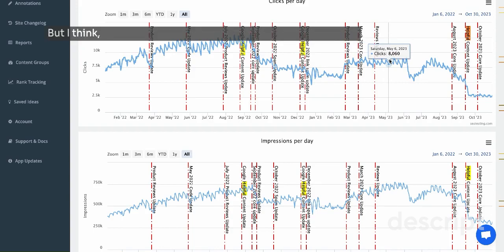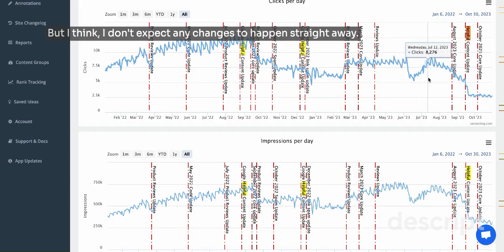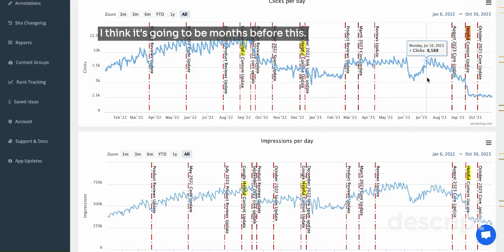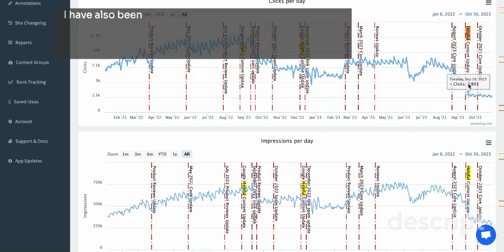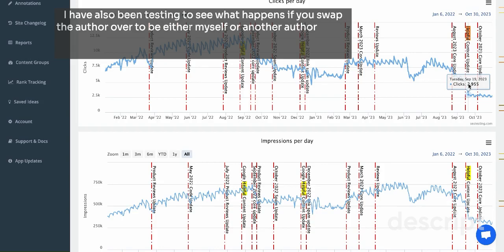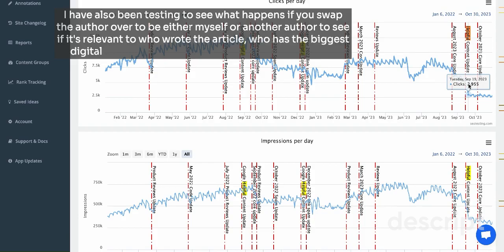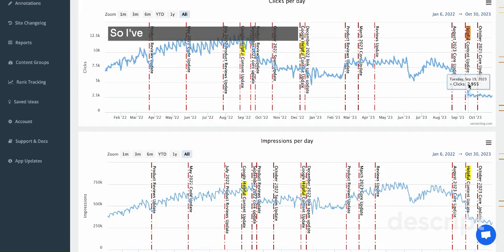But I don't expect any changes to happen straight away. I think it's going to be months before we see any change with what happens with the current traffic that we've got here. So see what happens. I have also been testing to see what happens if you swap the author over to be either myself or another author, to see if it's relevant to who wrote the article, who has the biggest digital footprint, has been an expert in that niche, etc. So I've been playing around with that. I have seen some good gains, but it's not conclusive.